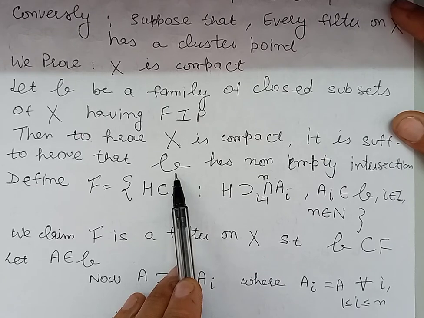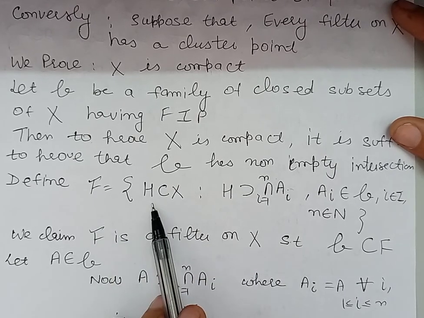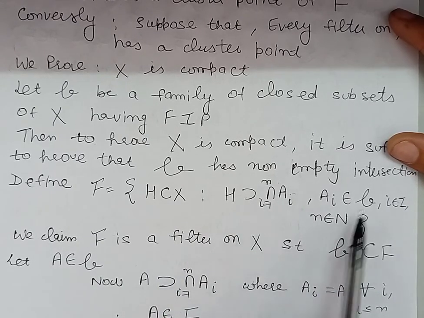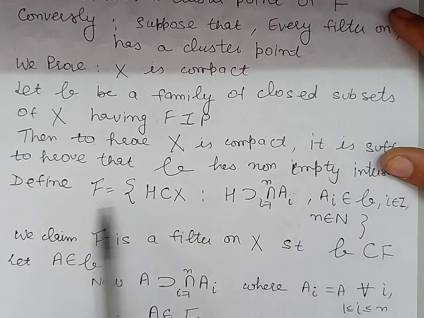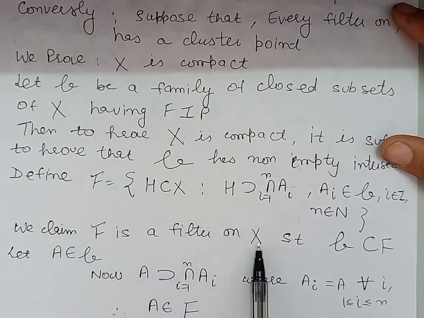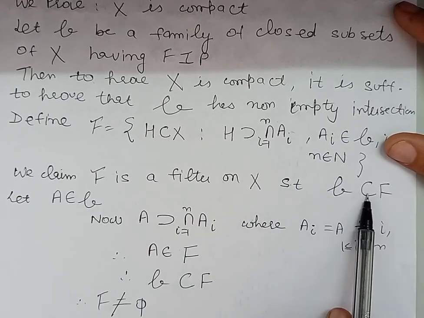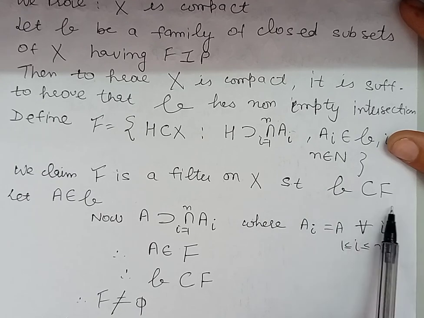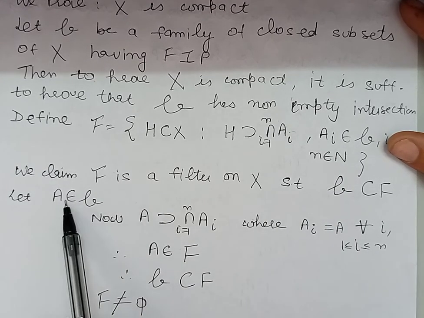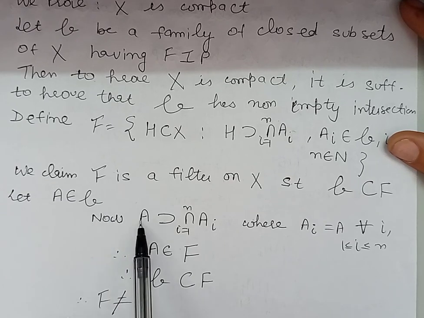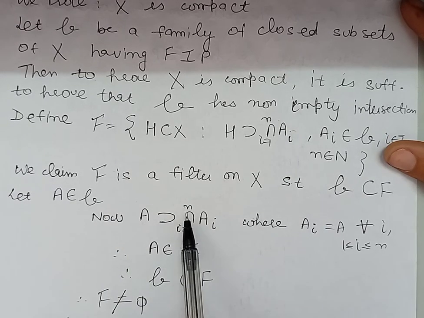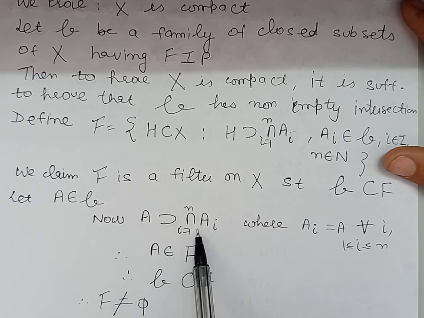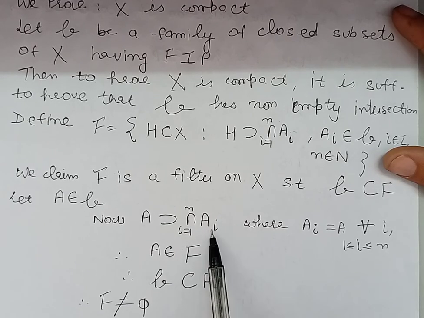So let us define a collection F of all those subsets of X which contain finite intersections of members of family B. Now we claim that this collection is a filter on the set X and this contains the family B. Now first of all we show that family B is contained in this collection F. Now because for A belonging to this family B, A contains the intersection of Ai, i varies from 1 to n, where each Ai can be taken as A because A contains A, and so on up to n times.